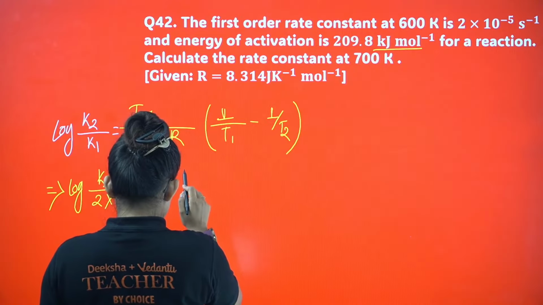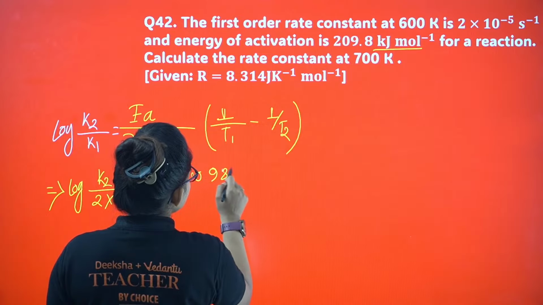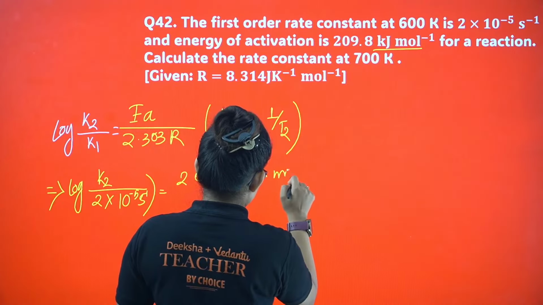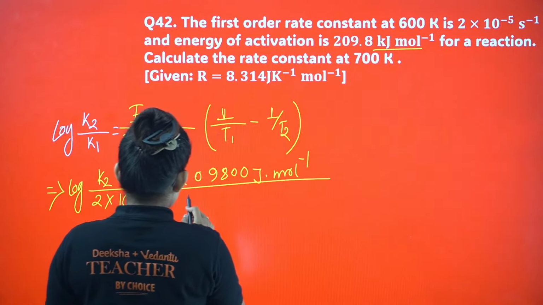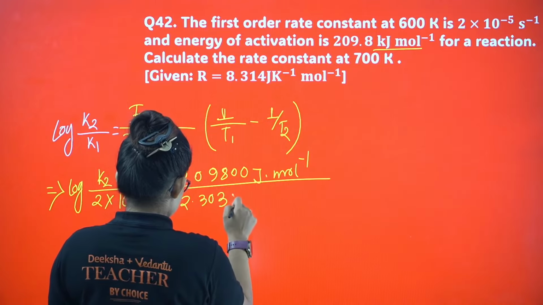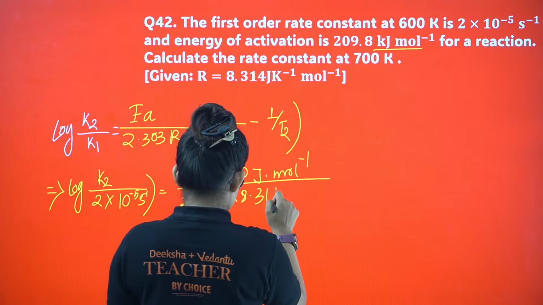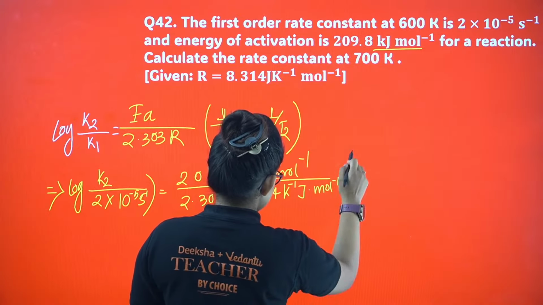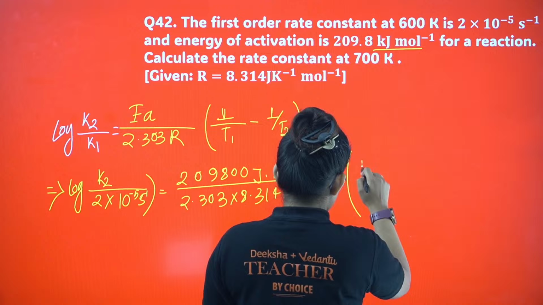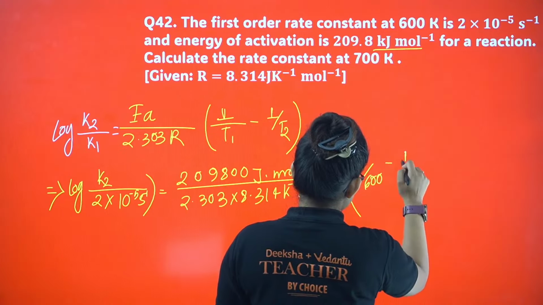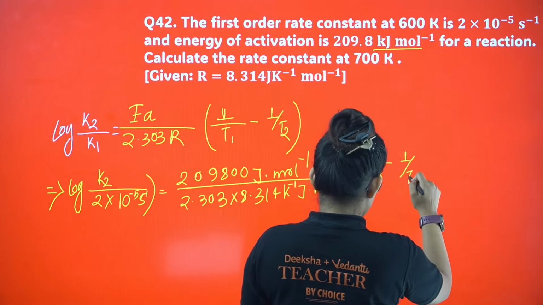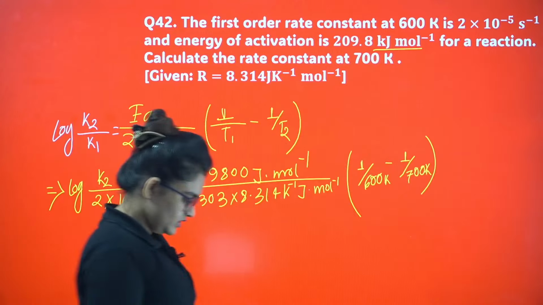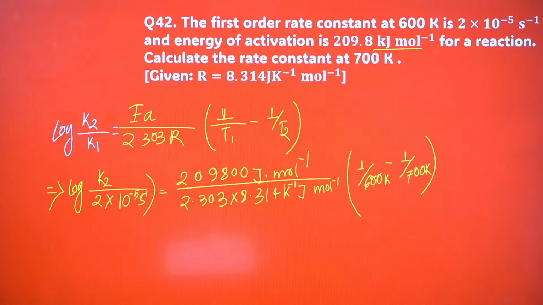So I will get it as 209,800 joule per mole, divided by 2.303 into R value, which is 8.314 joule per Kelvin per mole, right? Here temperature, I put 1 by 600 minus 1 by 700 Kelvin. Just let me know if you understood this substitution or not.